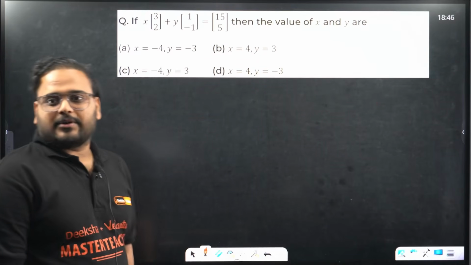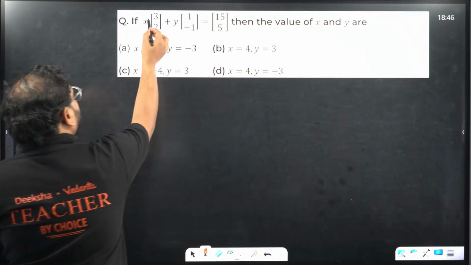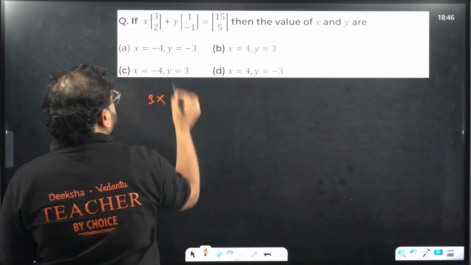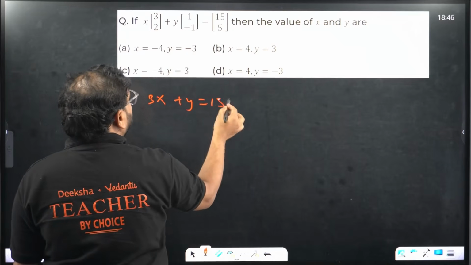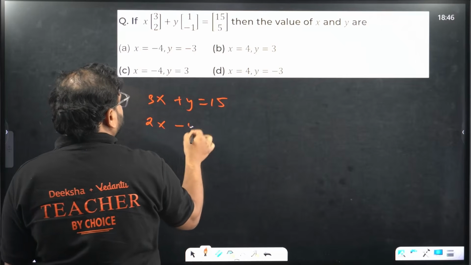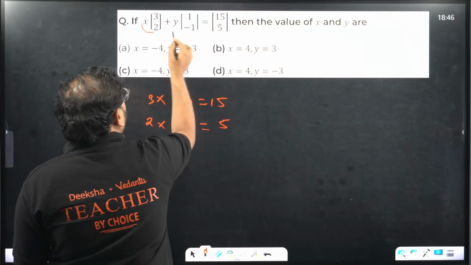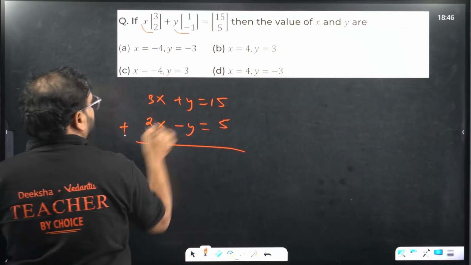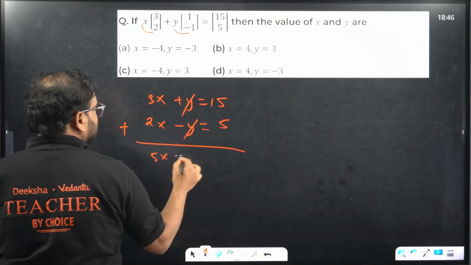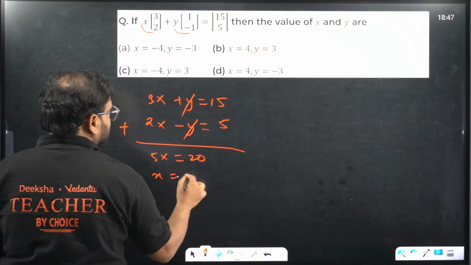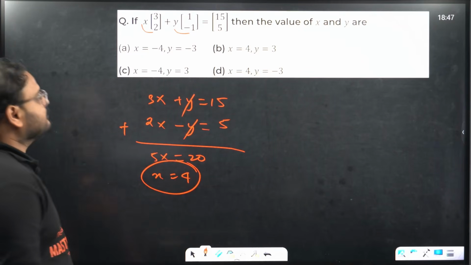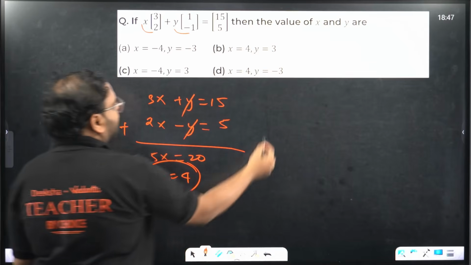This is the equation wala question. We need to find the x and y value. So check over here. We have the first equation as 3x plus y equal to 15. Another is 2x minus y equal to 5. Add them. Y and y cancel. So 5x is 20. X is 4.